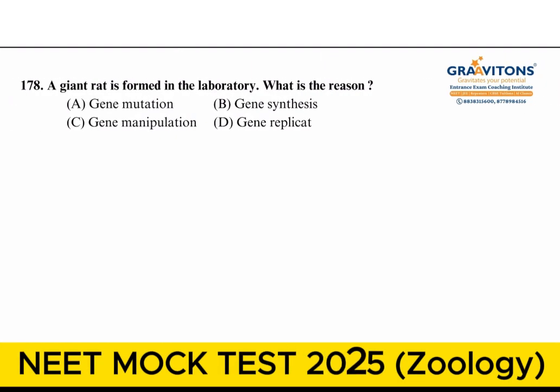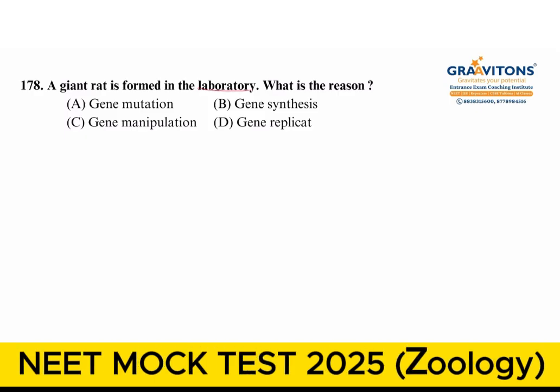Next question. A giant rat is formed in the laboratory. What is the reason? The reason for this will be gene manipulation. In the lab, we are trying it out, okay? So, apart from this, when you take gene mutation or manipulation, if you confuse yourself, this is a transgenic animal formed due to gene manipulation. Alright? So, it is not due to gene replication or gene synthesis, not due to these options.